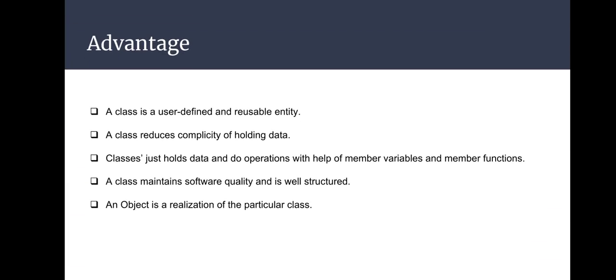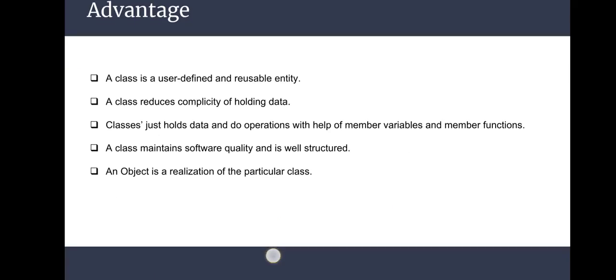Advantages. What are the advantages of creating a class? A class is a user defined and reusable entity. A class reduces the complexity of holding data. A class just holds data and does operations with the help of member variables and member functions. A class maintains software quality and is well structured. An object is a realization of the particular class.